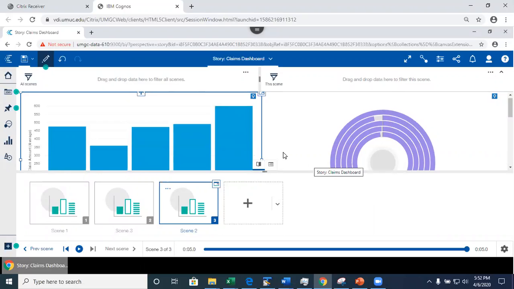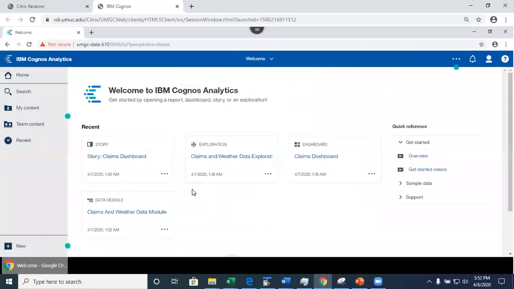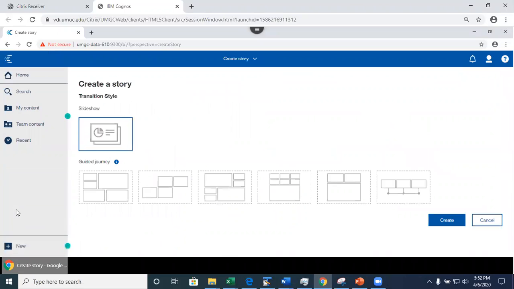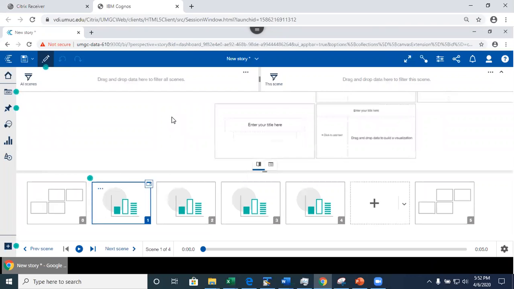Now, if I was going to create a brand new story, this is what I can do. This is my welcome page. I could just click on new, and I can create a new story. Sorry, I meant story. I did not mean dashboard. And this time, let me do this guided journey, right? I can do that. Guided journey, I can do create.